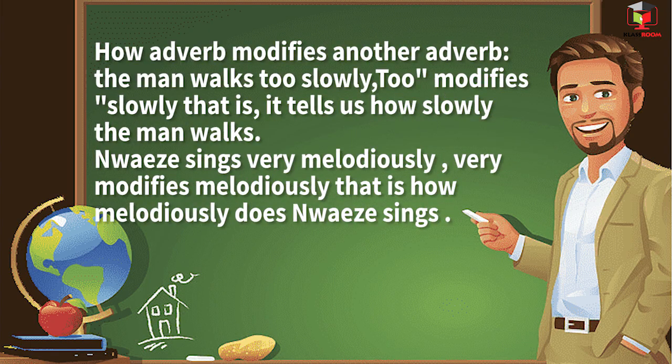How an adverb modifies another adverb. The man walks too slowly. Too modifies slowly. That is, it tells us how slowly the man works. Nweze sings very melodiously. Very modifies melodiously. That is, how melodiously does Nweze sing?